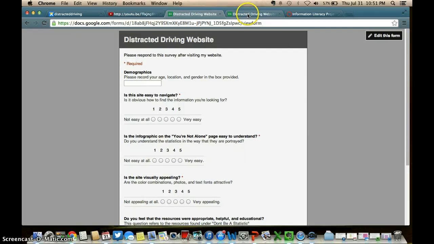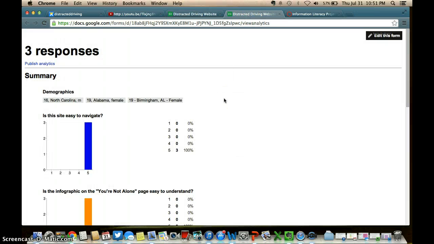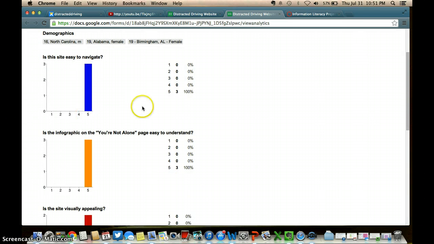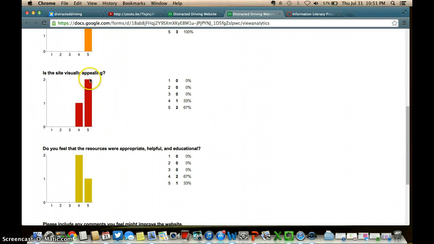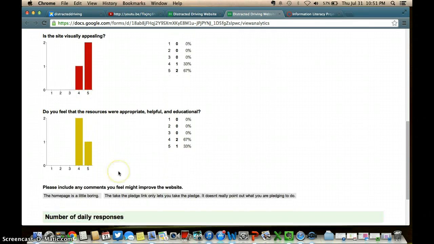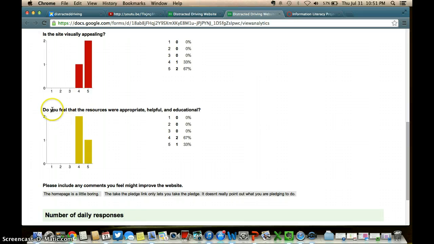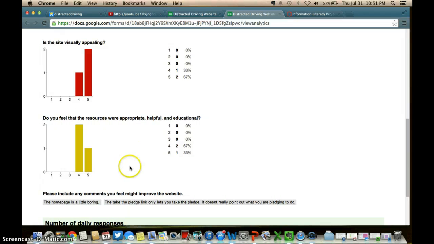So I sent this to 3 people, and the Google document automatically populates the results in this pretty little chart here. You can see here my demographics included 3 people, all from my target audience, which is good. They all said that the site was easy to navigate, gave me a 5. They all said that the infographic was easy to understand, and gave me a 5. 2 of the people felt the site was highly visually appealing and gave me a 5, and 1 felt that it was a 4 on that scale, and 2 felt that it was a 4 on the resources being appropriate, helpful, and educational, and 1 felt that it was a 5. But the really important part here is the comments.